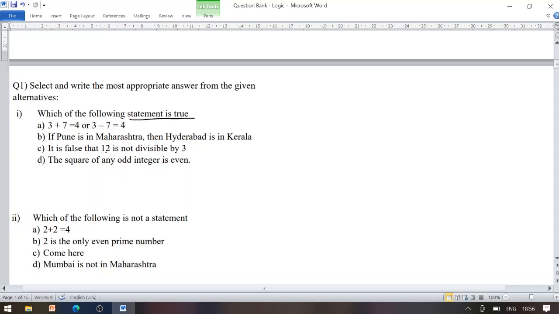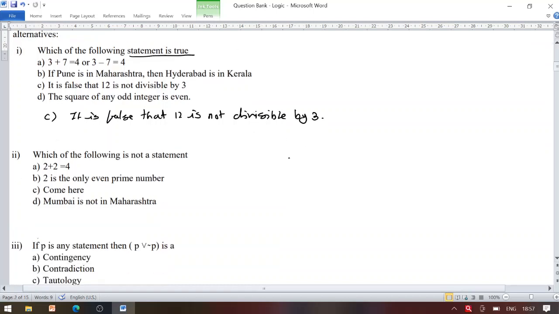It is false that 12 is not divisible by 3. So actually 12 is divisible by 3. So two times negation gives us the truth value of the given statement as true. So our answer is option C. It is false that 12 is not divisible by 3.